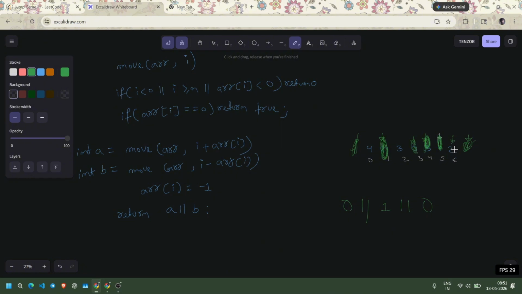I mean, at index 6 we can go to left or to right. We can go to 8 or we can go to 4. At 4 it's already marked, so it's going to return 0. At 8 it's out of range, so again it's going to return 0. So overall what we're going to get is 1.